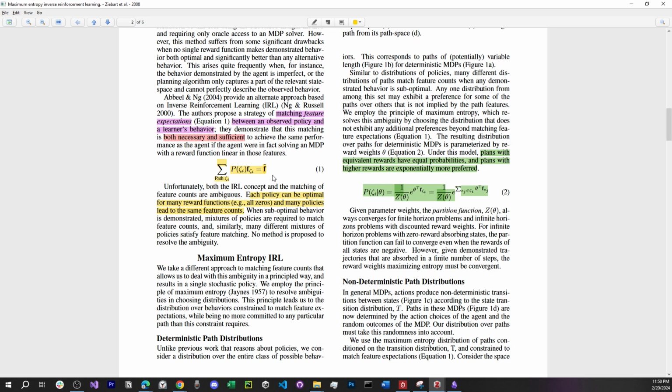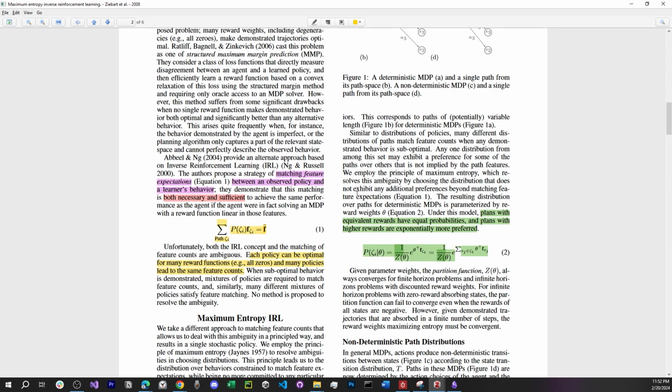So this is the constraint here. It says the probability of a trajectory multiplied by the features of that trajectory should be equal to the expert feature expectation. So we're trying to match the expectation over the features of a trajectory. This is the formulation of an expectation: the probability multiplied by the event itself should match the expert's features.